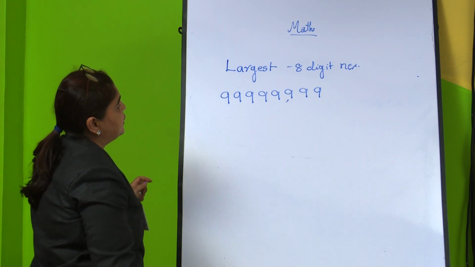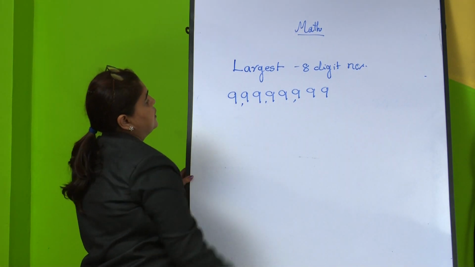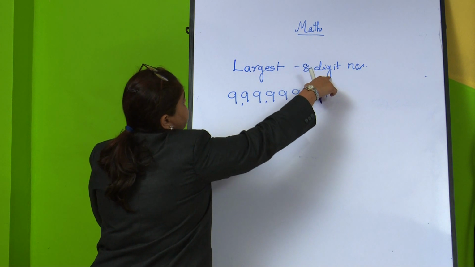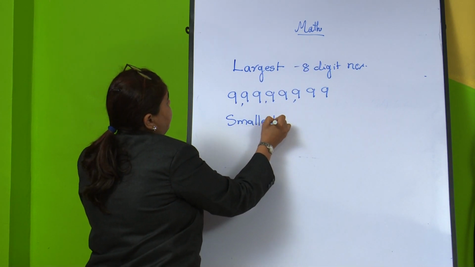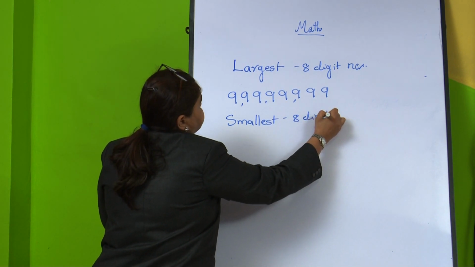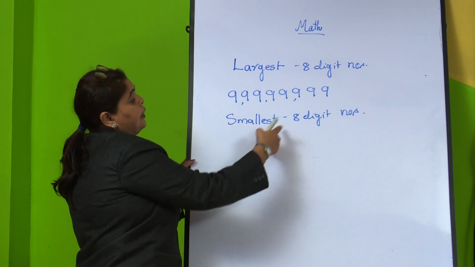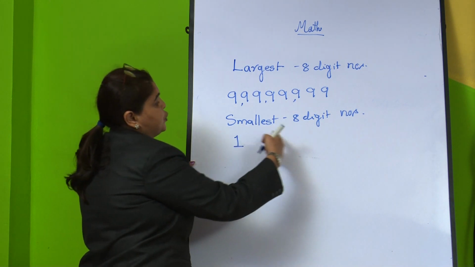Insert the comma after 3 digits, insert the comma after 2 digits, again after 2 digits insert the comma. So this is the largest 8 digit number, and we will see what is the smallest 8 digit number. Here 8 digit means we will write 1, including the 1 it should be 8 digits.